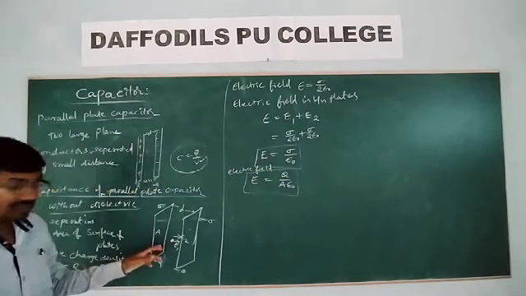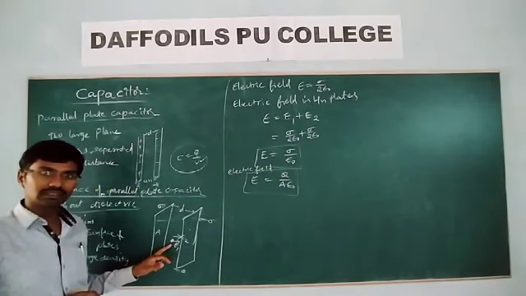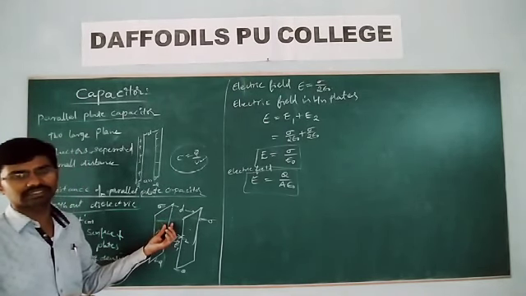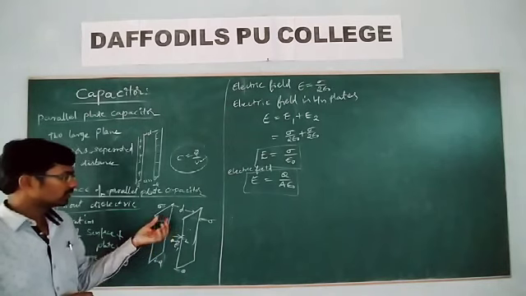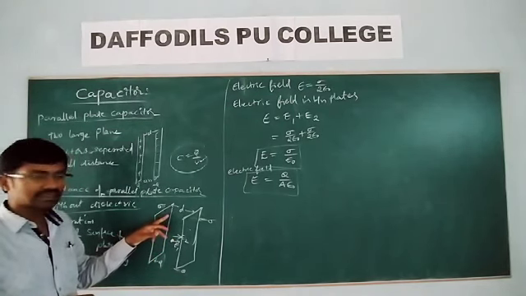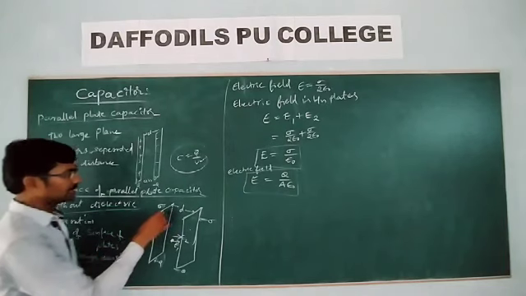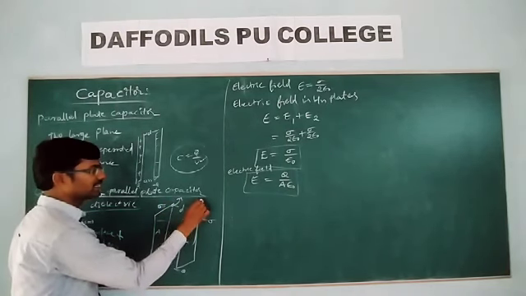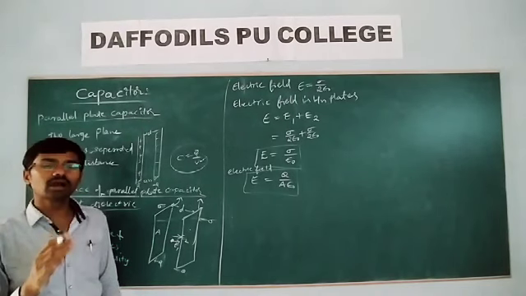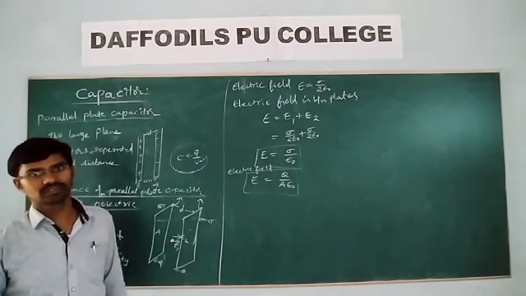Remember, because of this electric field, what will happen? There is some induced surface charge density, and a part of the air is ionized. Due to that, the charges are accelerated. Then some charge will be bent outwards, and that is what we call fringing of the field. Is it okay?